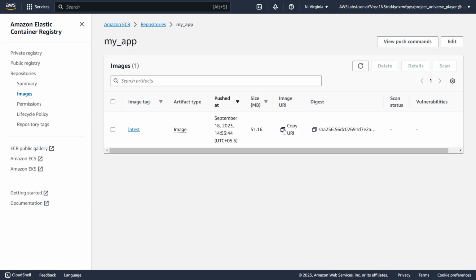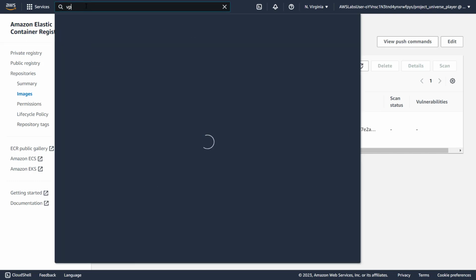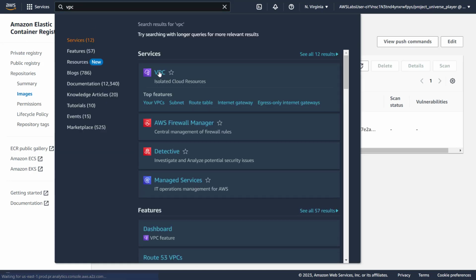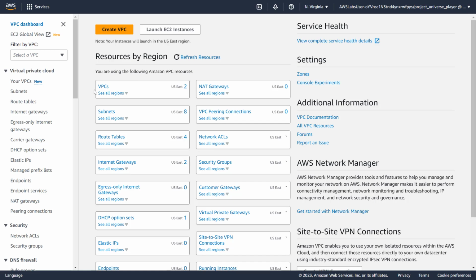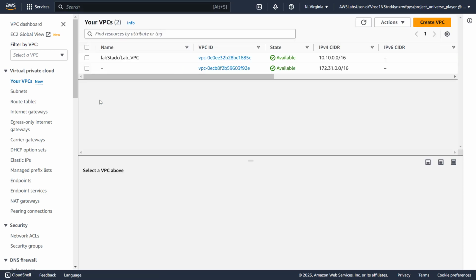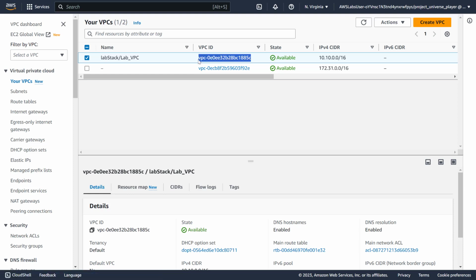They asked us to copy the URI, so I will paste it somewhere away from you guys. Okay, and then they want us to go to VPC, and they want us to copy the VPC ID.